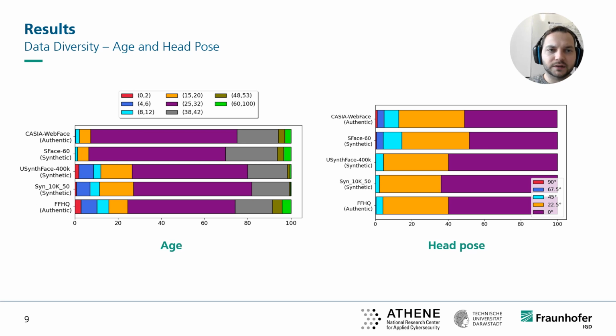Similar observations can be made for the age distribution. Again, a high imbalance can be seen across the datasets, and some classes, such as children or seniors, which are underrepresented in the authentic datasets, are also underrepresented in the synthetic datasets. The general distribution of the attributes remains the same in the respective generator training dataset. Similar is also true for the head pose distribution.